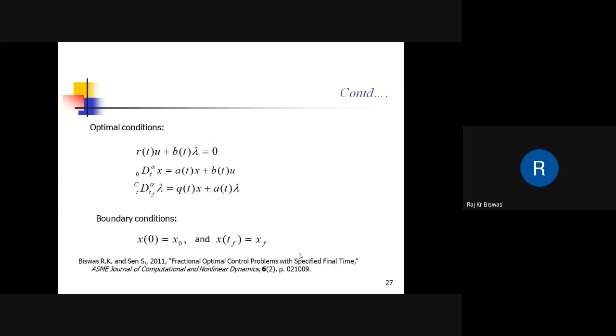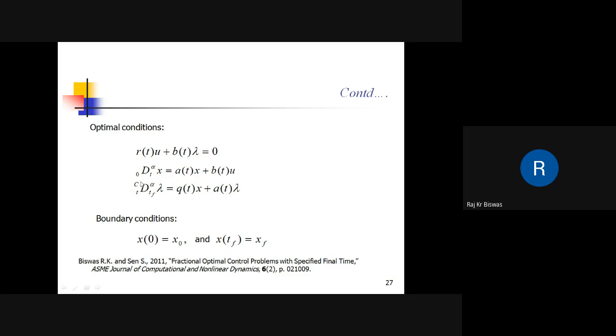And these are the necessary conditions of optimality: a control equation, a state equation, and a co-state equation. It is interesting to note that we started this problem with the Riemann-Liouville fractional derivative. After doing the integration by parts, which is required while formulating this fractional optimal control problem, we get the Caputo derivative.